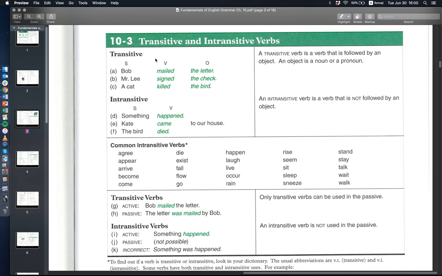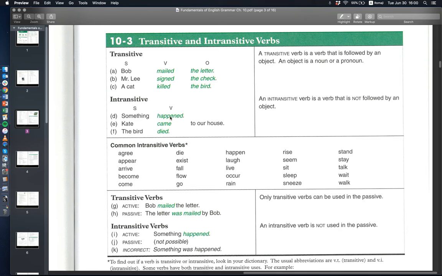These verbs, these transitive ones, remember when we make a passive sentence, we can change the focus, right? So we can say the letter was mailed by Bob, the check was signed by Mr. Lee, the bird was killed by a cat. We can do this with transitive verbs, but look at an intransitive sentence or an intransitive verb.